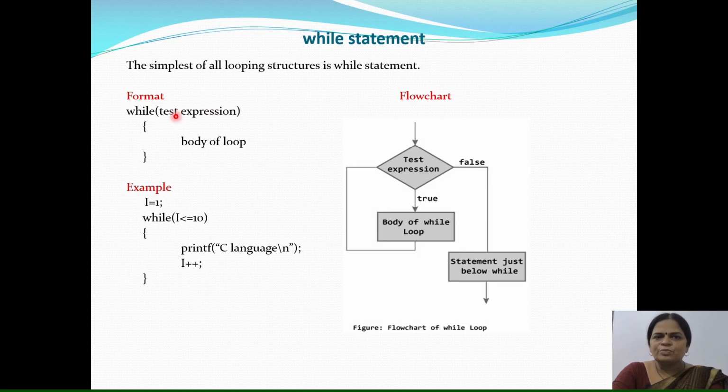यानी अगर टेस्ट एक्सप्रेशन ट्रू है तो ही नंबर ऑफ स्टेटमेंट विद इन ओपनिंग एंड क्लोजिंग ब्रेस विल बी एग्जीक्यूटेड. After executing this number of statements the first time, after encountering this closing brace, control will again go to the test expression, and again this test expression will be evaluated. Again if it is true, then again this body of loop will be executed, and with this again control will go to the test expression, and this will be continued.